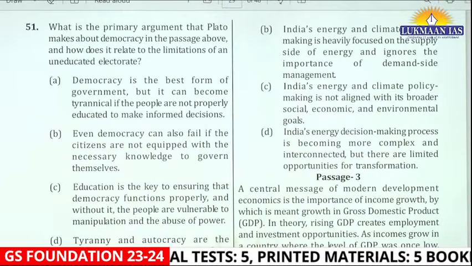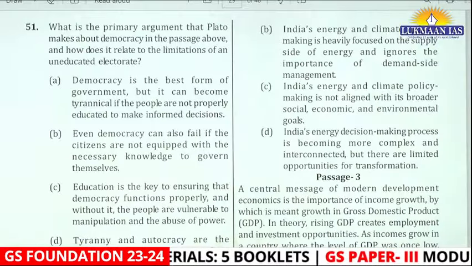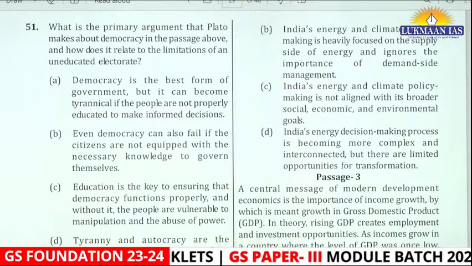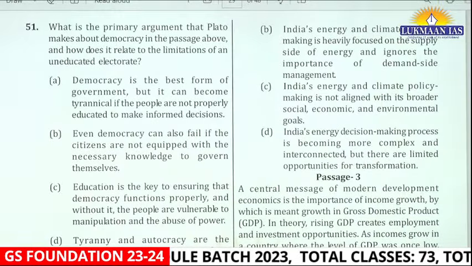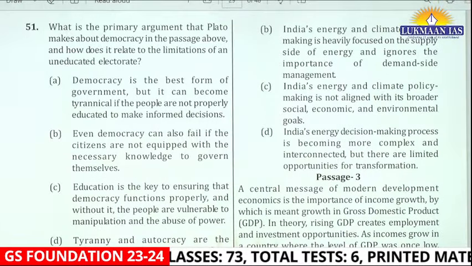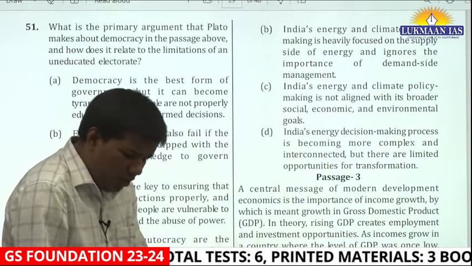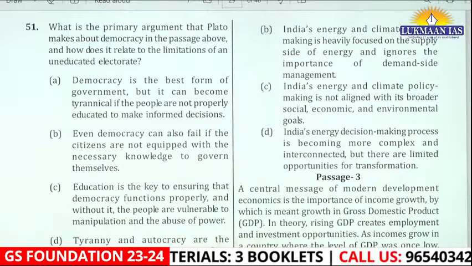Let me read D first. Tyranny and arrogance is a democratic form of government. So D, no, that is not what he is trying to convey. My mind will go into B and C. Now you please tell me, within B and C, which one I will choose. The correct answer is B.